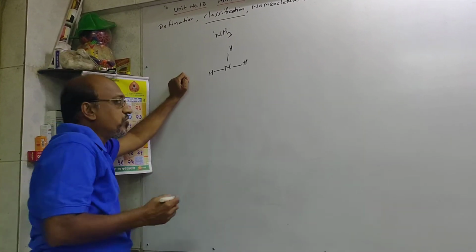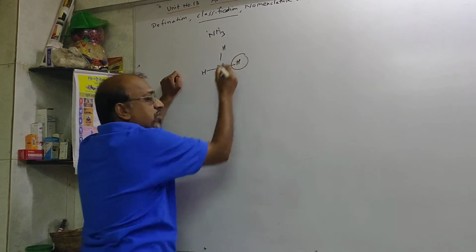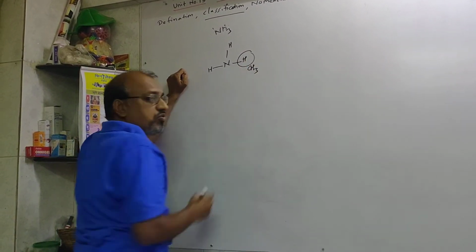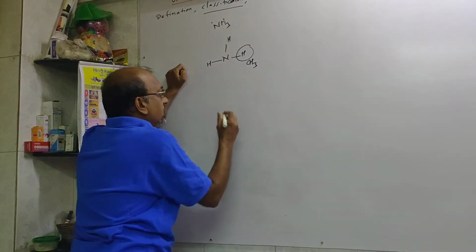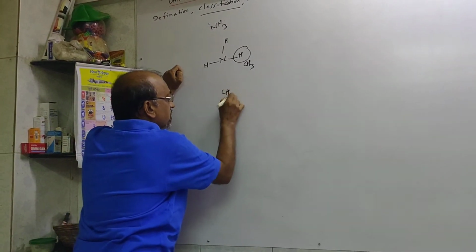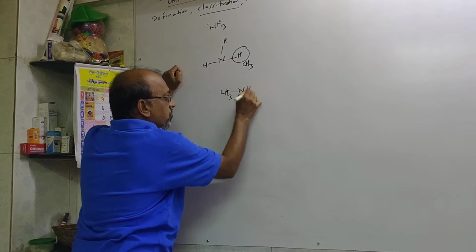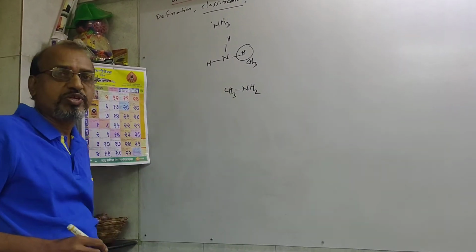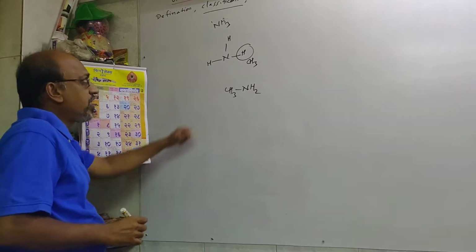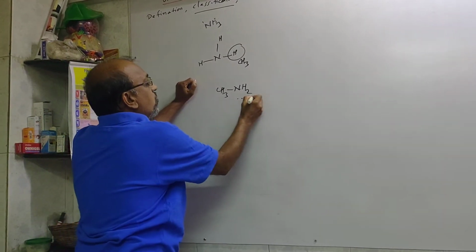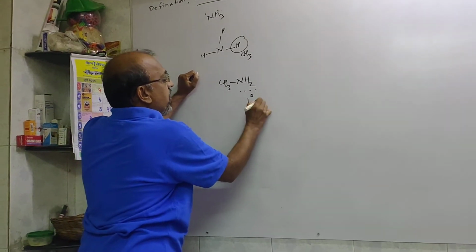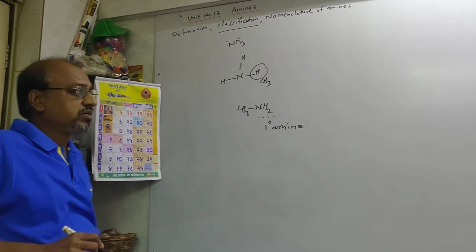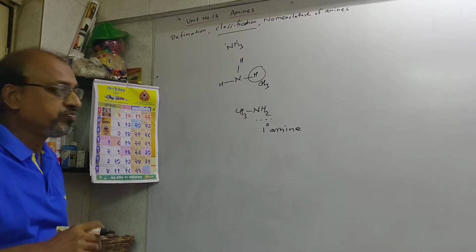One example: suppose this hydrogen atom we replace by a CH3 group, methyl group, then it becomes CH3, and to this one NH2 group is there. Then CH3NH2 means methylamine. In that, NH2 indicates what? The location of the primary amine. From this we can decide the types of the amines also.